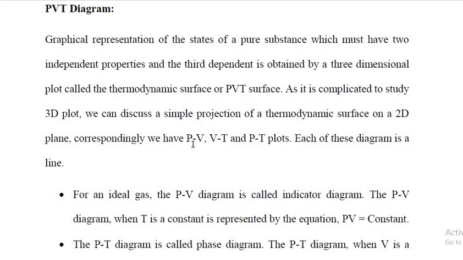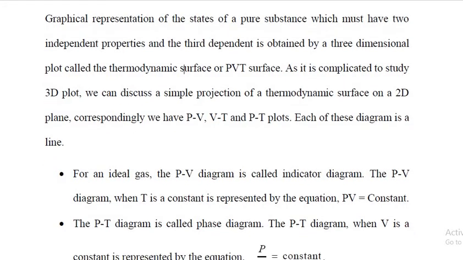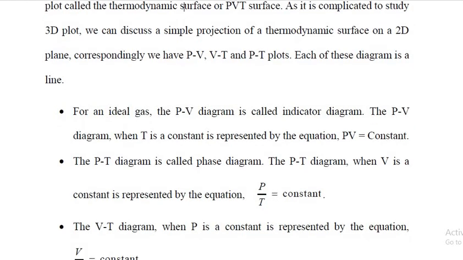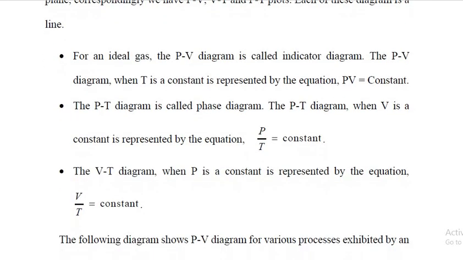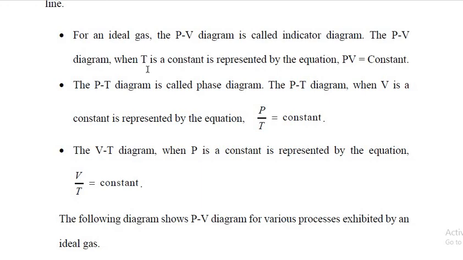Correspondingly, we have PV plots, VT plots and PT plots. Each of these diagrams is a line. For an ideal gas, the PV diagram is called the indicator diagram. The PV diagram, when T is a constant, is represented by the equation PV is equal to constant. So here I am talking about the PV diagram. There is no T, so I consider T as a constant. Okay. So in such a diagram, PV is equal to constant.